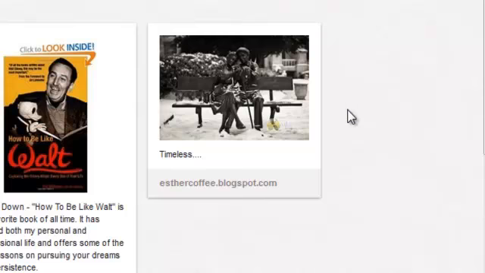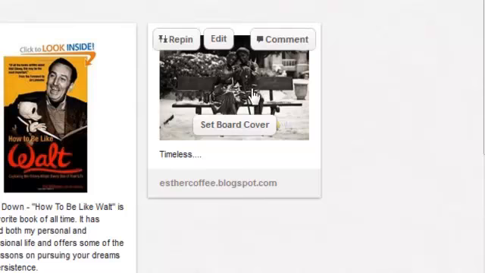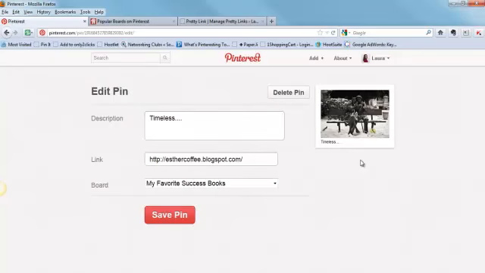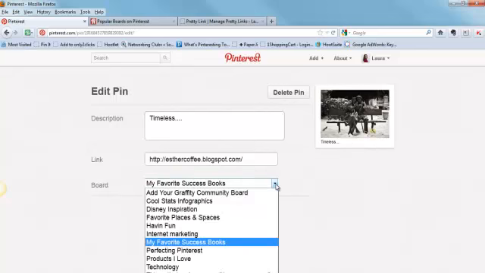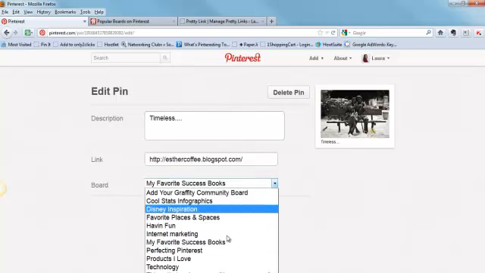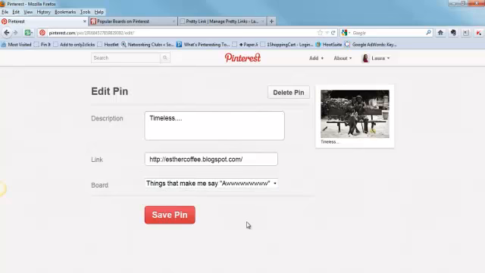So let's go ahead and move this to a different board. To do this, we're going to hover over the image and then click Edit. This will bring up a window that allows us to edit the description, delete the pin altogether, change the link that it's associated with, or shift the board that it appears on. Let's go ahead and move this to "Things That Make Me Say Aww." And yes, that's really how I say it. And then we'll go ahead and we'll click Save Pin.